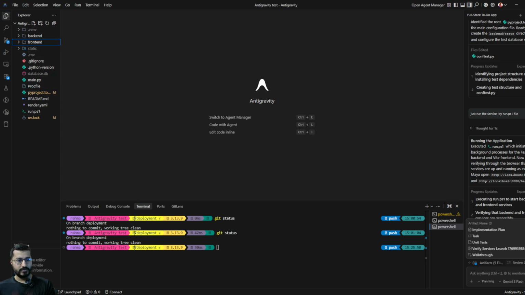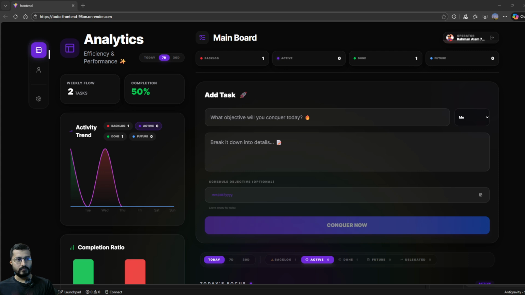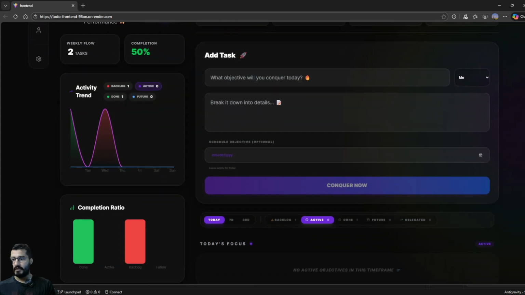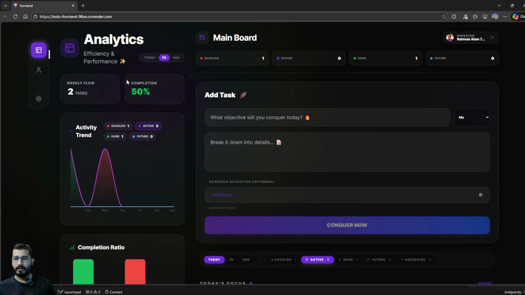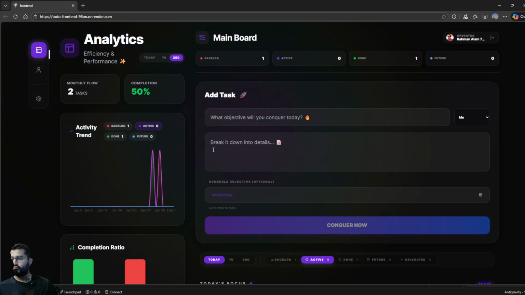So this application UI looks like this. You can see this is a very good looking application which it has made. It has all the task completion, and the graphs are dynamic. They change day by day and everything. So everything is there. It makes it really nice. It is very fast and all.